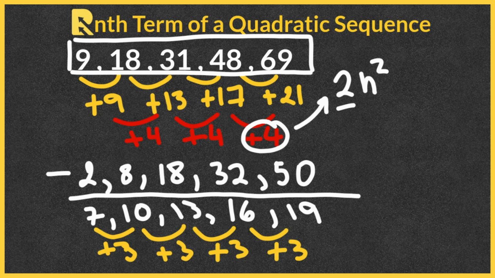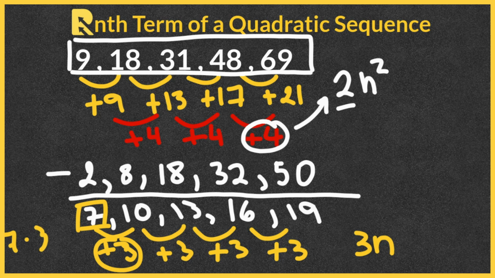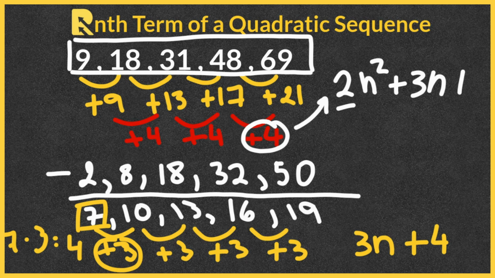We now need to find the nth term of this new linear sequence. So we have 3n. We subtract the difference from the first term, which is 7. So 7 minus 3 equals 4. So the nth term will be 3n plus 4. We combine the two things together to get the nth term of our original quadratic sequence, and that is 2n squared plus 3n plus 4.